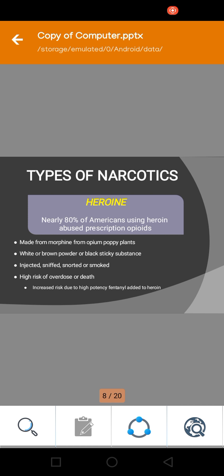Fentanyl is highly present in heroin. This can cause death if we overdose on these narcotics or heroin. So basically, the use of these narcotics is dangerous, and overdosing on narcotics like heroin and morphine can cause death.